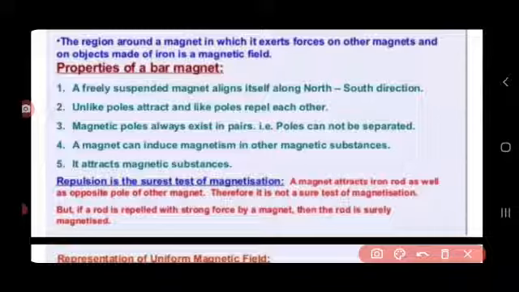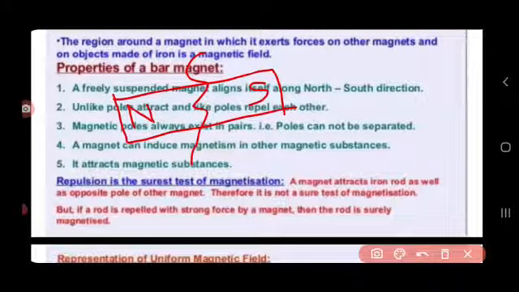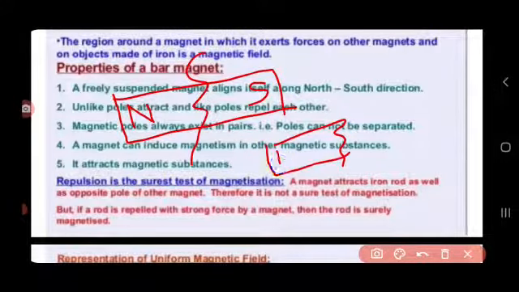Magnetic strength is maximum at the poles and minimum at the middle. As we go from the middle of the bar magnet toward the ends, the magnetic strength increases, and it is maximum at the polar region. One more thing, repulsion is the surer test of magnetism.